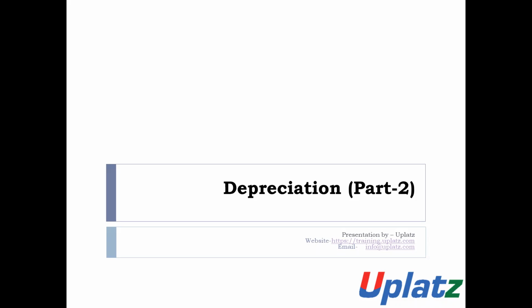We have discussed the objective and the need of depreciation, and we have also discussed the causes of depreciation and some other relevant points which are important. Now in this part 2 we will cover all other relevant and important topics of depreciation. So now we will start our class, depreciation part 2.